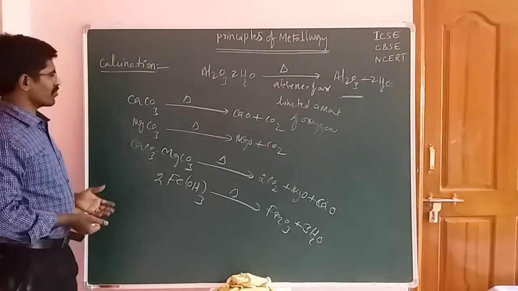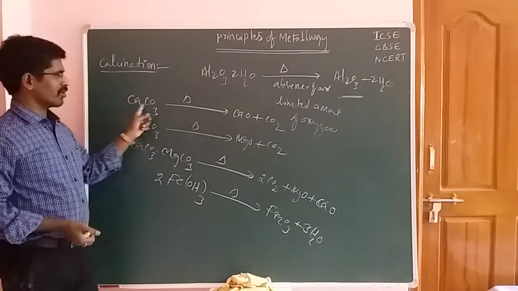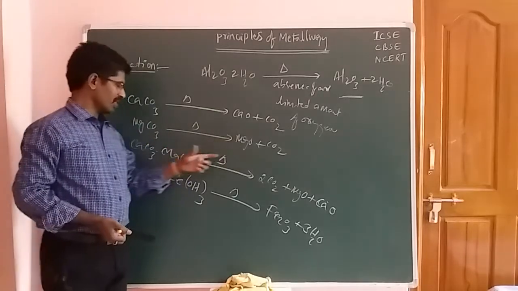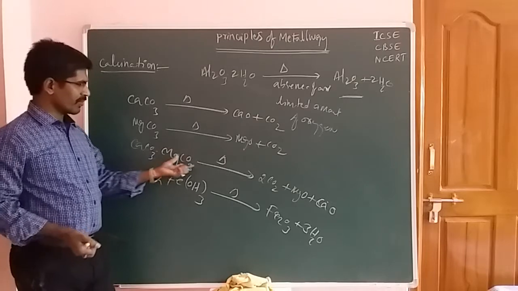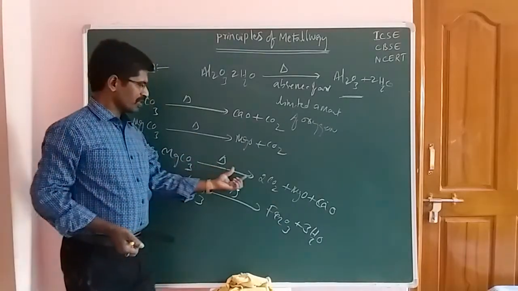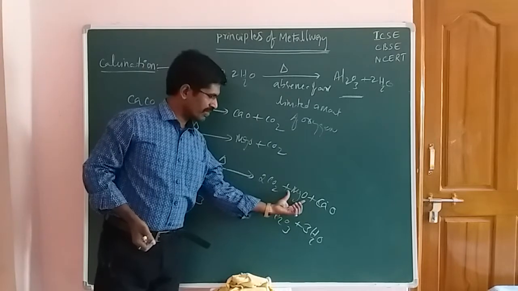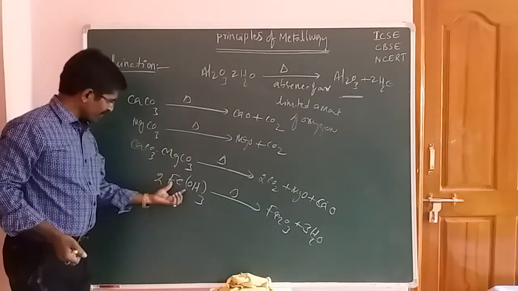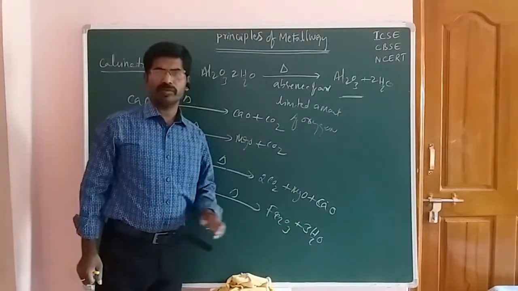In this calcination process, metal carbonates are converted to oxides. Calcium carbonate is converted to calcium oxide. Magnesium carbonate is converted to magnesium oxide. This is dolomite, calcium carbonate and magnesium carbonate, which on heating in absence of air gives 2 moles of carbon dioxide, and the major products are magnesium oxide and calcium oxide. Here 2 moles of Fe(OH)3 gives Fe2O3 and 3 moles of water.